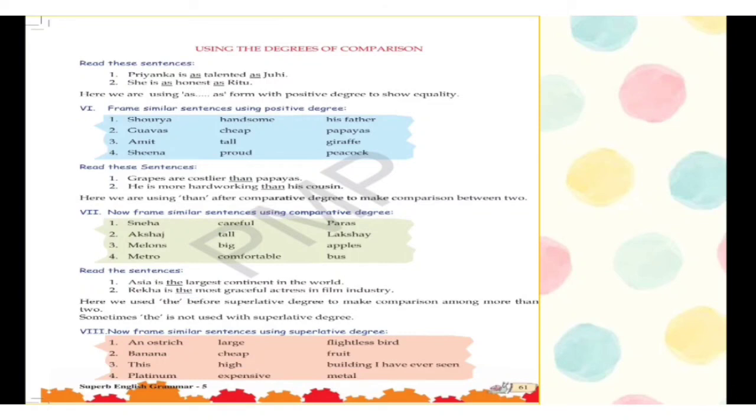So children, in addition to what we have learned earlier, you also need to remember that we will use than after the comparative degree words to make comparison between two nouns or two things or two persons. Now, frame similar sentences. First, Sneha is more careful than Paras.